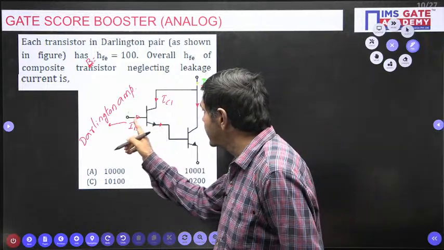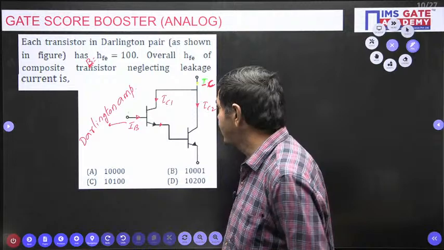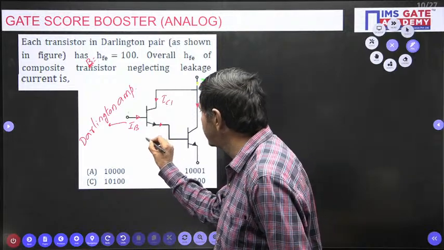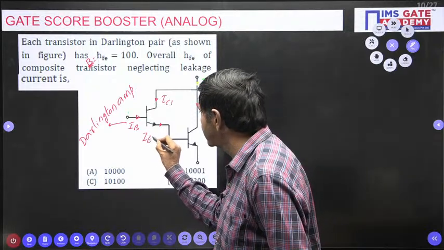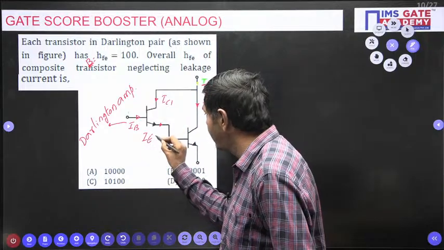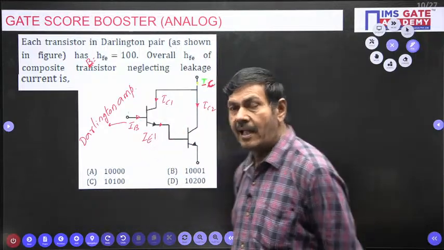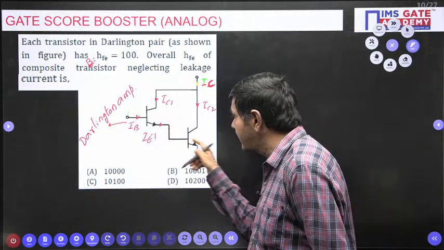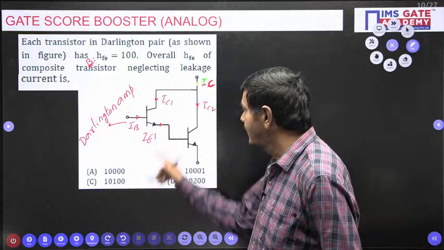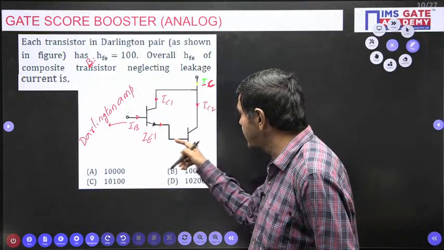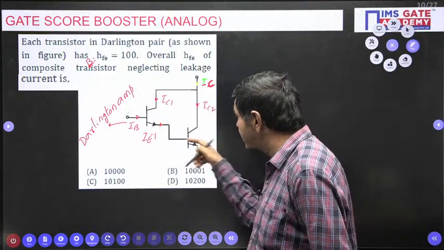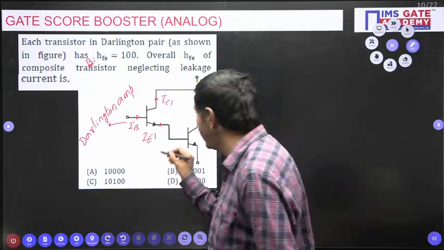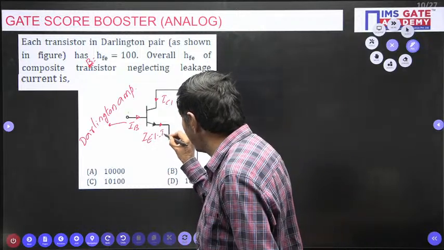I can write it as the emitter current of the first transistor, IE1. And also I can say this current is the base current of the second transistor also. This emitter current of the first stage can be the base current of the second transistor. I can write IE1 equal to IB2 also.